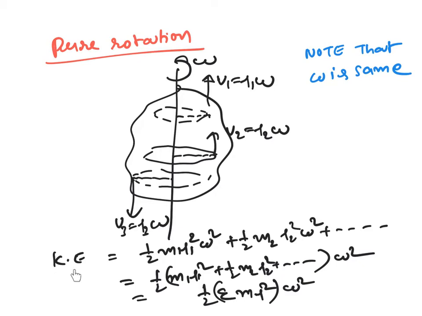Now let us find out the kinetic energy of different particles. This particle's velocity is r1 omega, this particle's velocity is r2 omega. So, half m1 v1 square plus half m2 v2 square plus and so on. Now take half omega square common, you will get m1 r1 square plus m2 r2 square and so on.